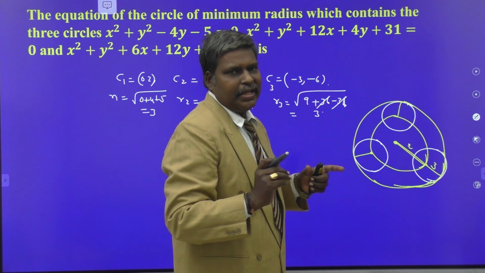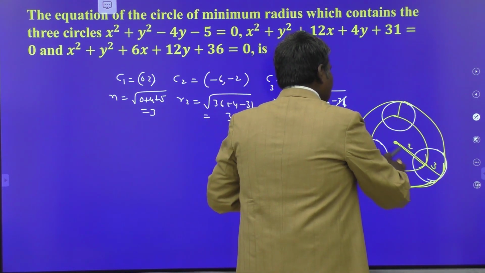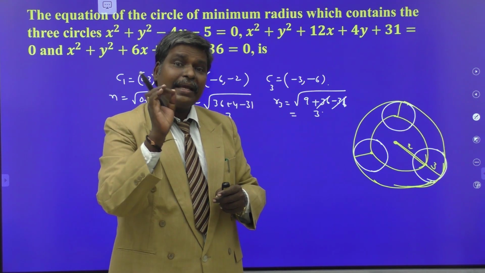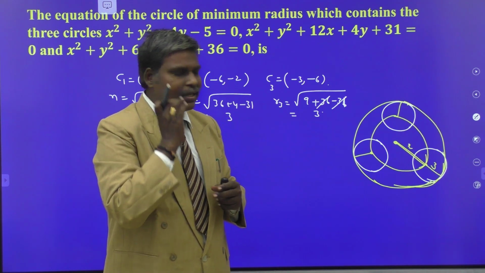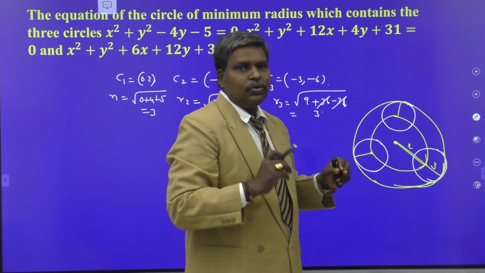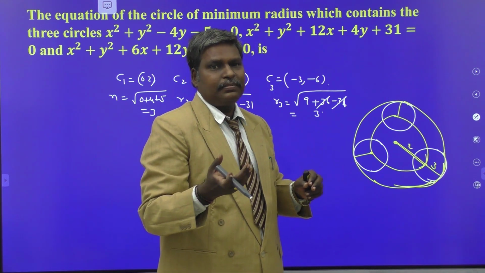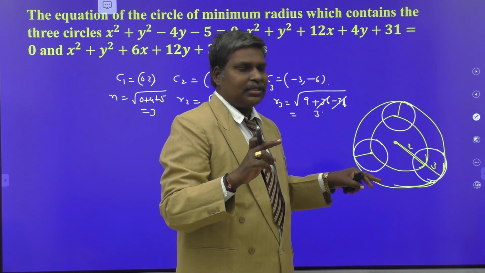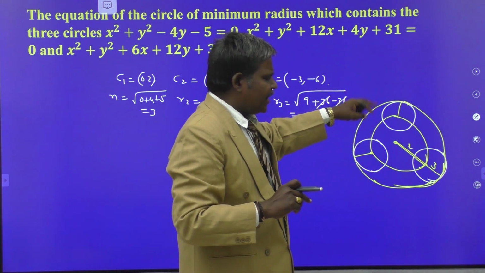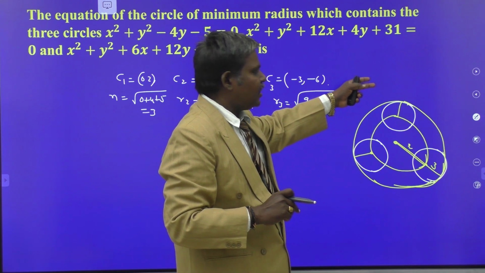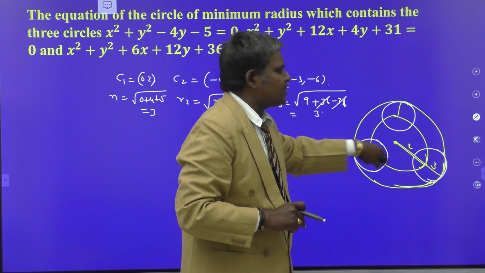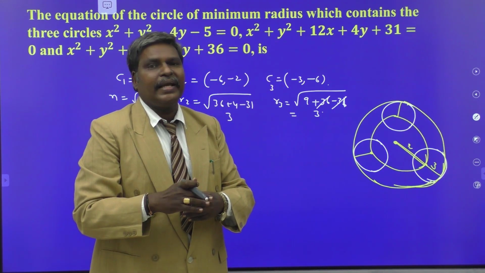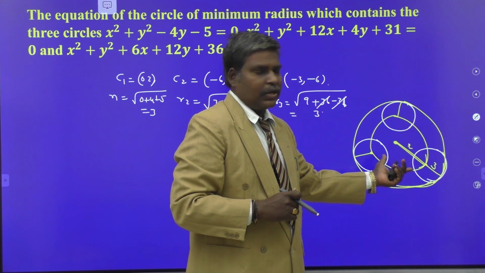Whatever it may be, your idea is to find the circle which is passing through the 3 centers of those circles. First of all, take that center. We choose the largest circle among these 3 circles and take its radius. The radius of the largest circle plus the radius of the obtained circle is your required radius of the circle that contains the 3 circles. Do you understand or not?